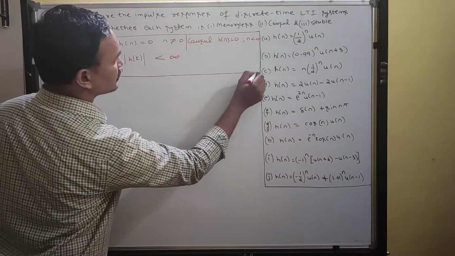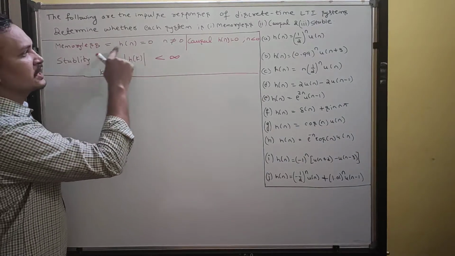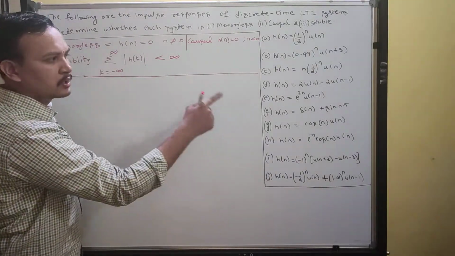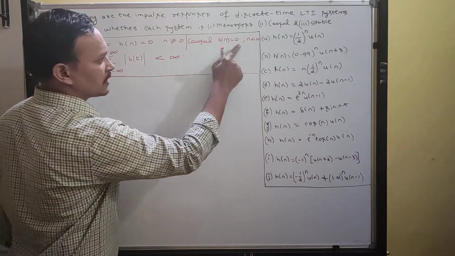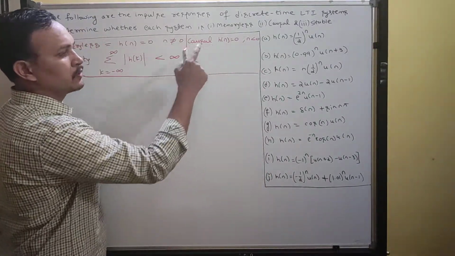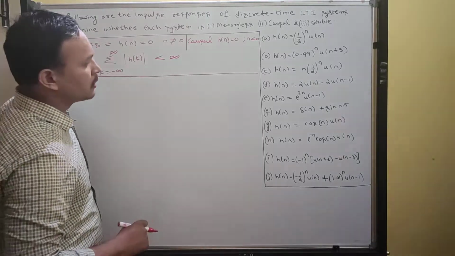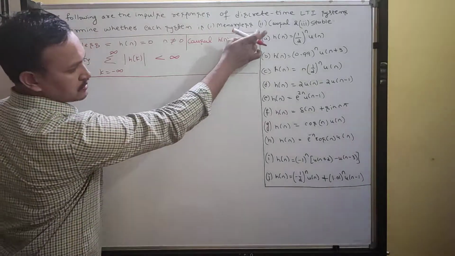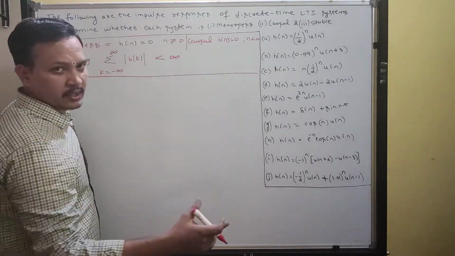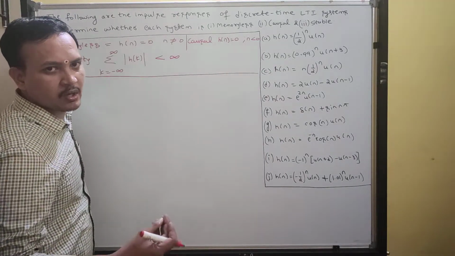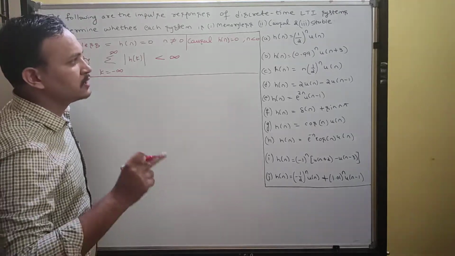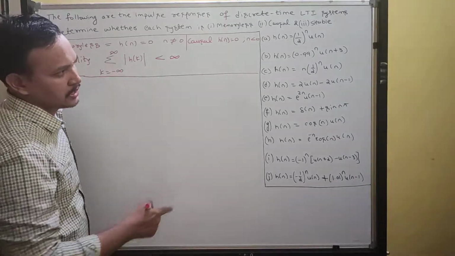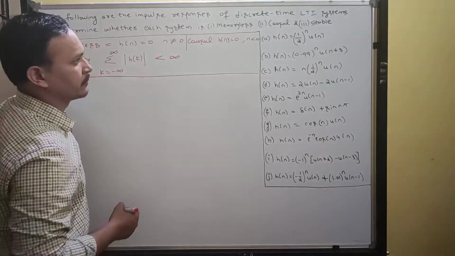So stick to these definitions. If this condition is not valid for the given question, then you say not memoryless. If this condition is not satisfied for a particular problem, then you can say directly non-causal. If this condition is not satisfied, then you say unstable. So the concept is simple. Don't go very in depth. Just stick to the definitions. We can try the problems one by one.